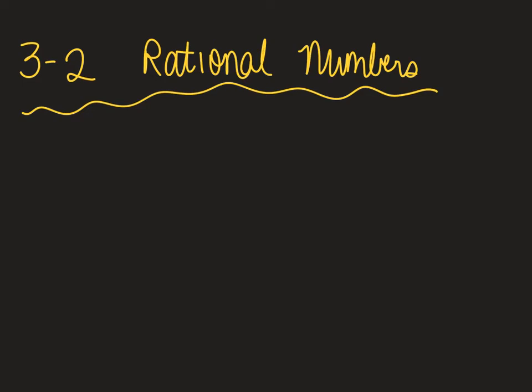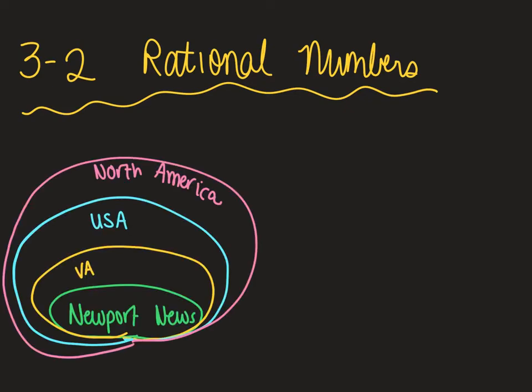Welcome to today's lesson. We're doing Chapter 3, Lesson 2, Rational Numbers. Alright, when we talk about rational numbers, I'm going to relate it back to what you already know about cities and states. So this green circle is part of the yellow circle. The green and yellow are part of the blue. All three are part of the pink.